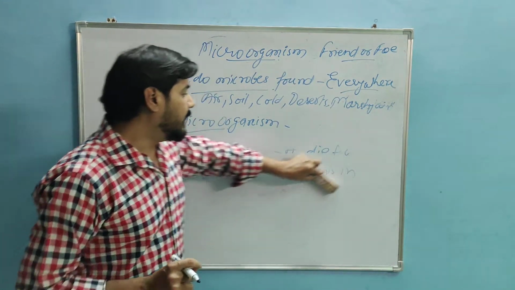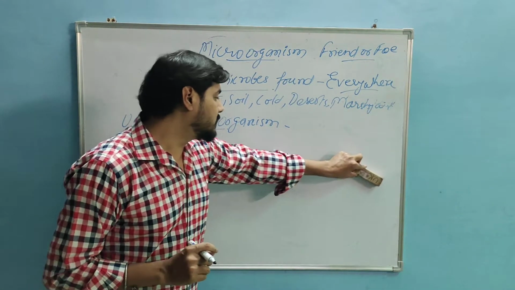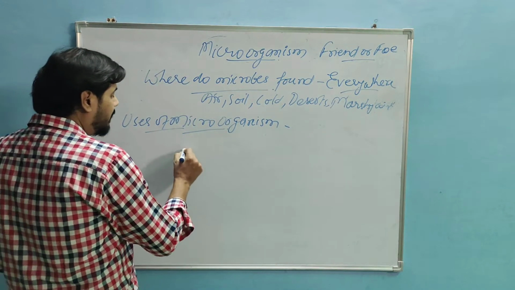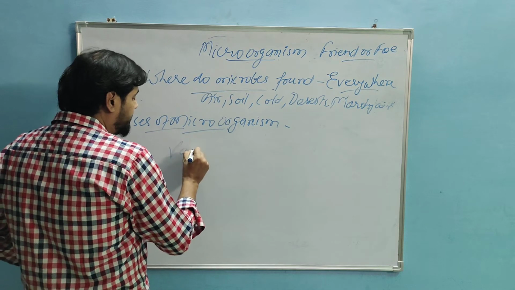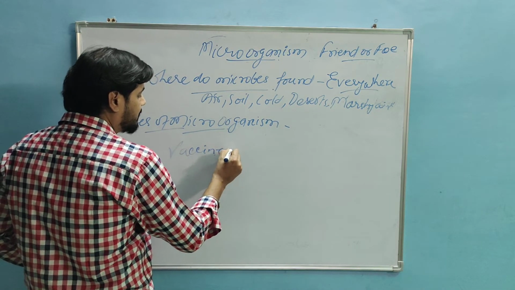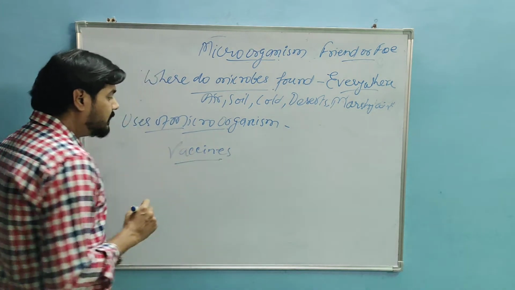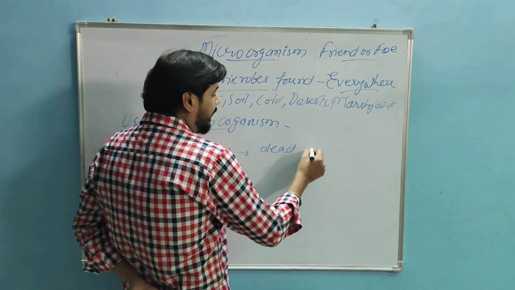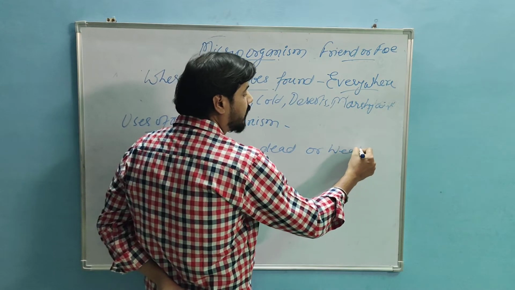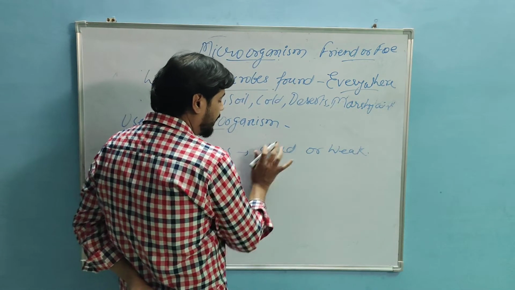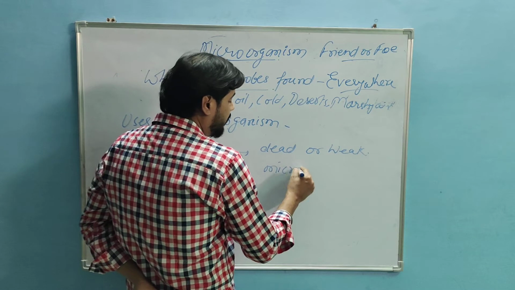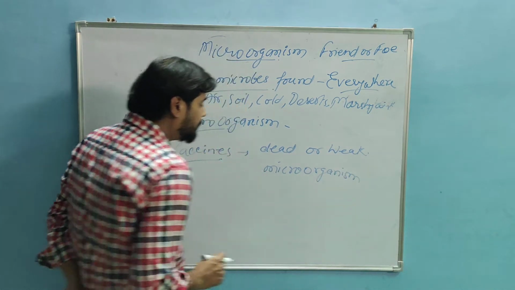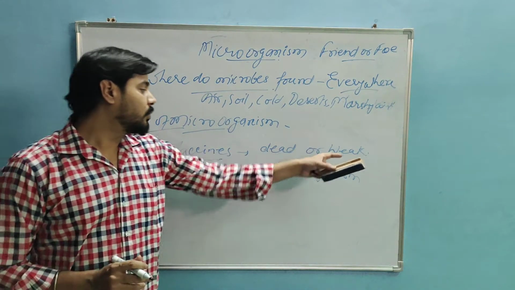So I told you about antibodies. Antibodies are built in our body by our body, and secondly, antibodies can be built by a vaccine. A vaccine is made up of dead or weak microorganisms.